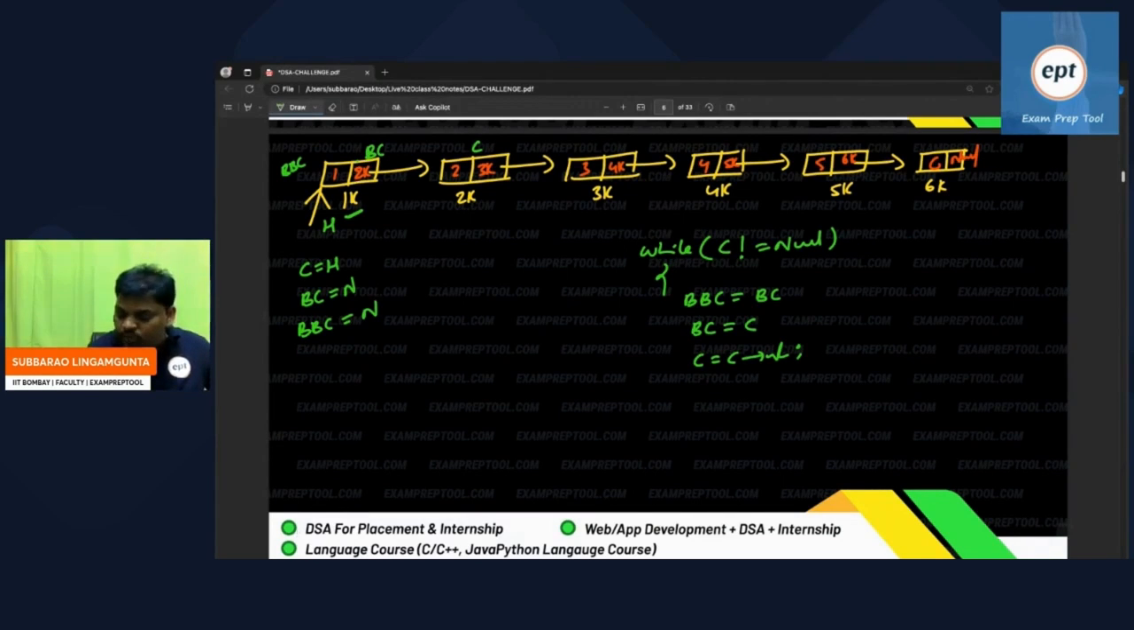Afterwards, you have to reverse. See, this is the actual reverse code. Who is the middle person? Before current, right? Now see this one. Before current next is equal to. Before current means this one, next is equal to.